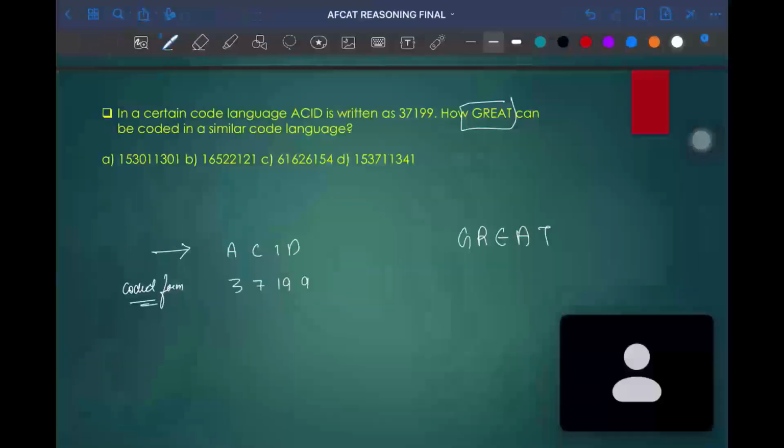Did anyone find the relationship? A is coded as 1, C is coded as 3, I is coded as 9, D is coded as 4. Can you find any relationship that we can build to the below number which it has given, 37199? Try using multiplication or else addition or else subtraction, whichever is possible.